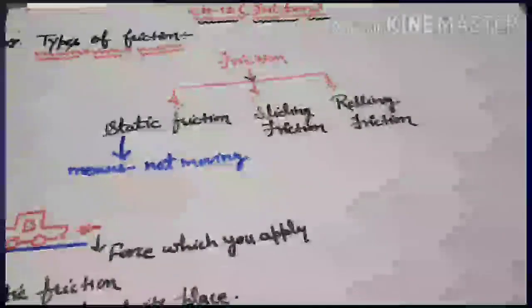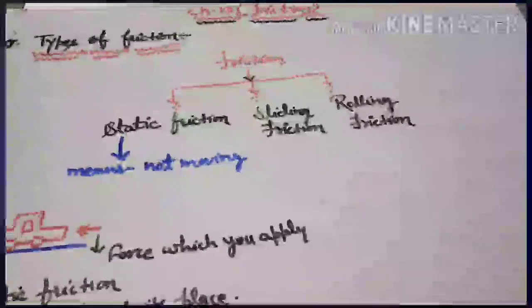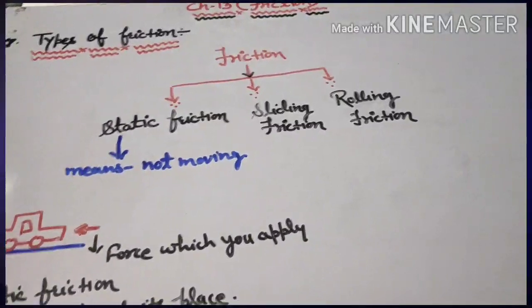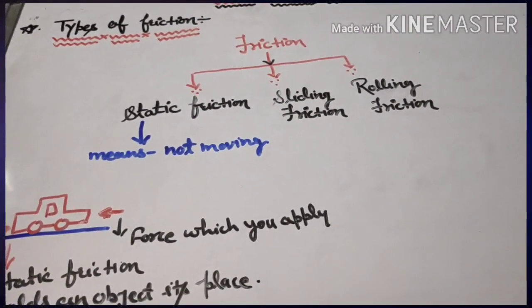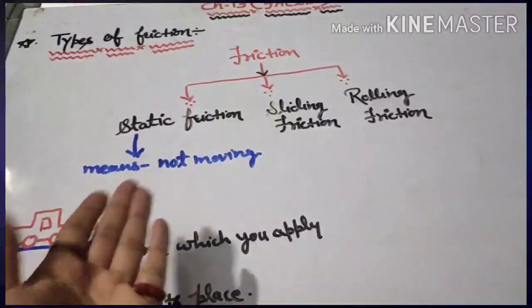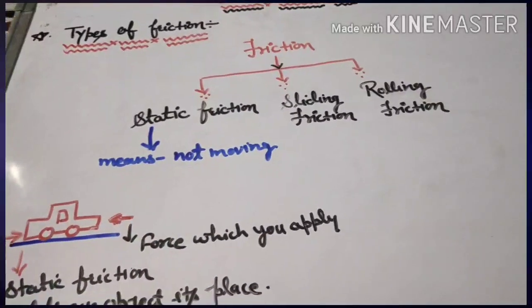So today in this video we are going to discuss types of friction. There are three types of friction: static friction, sliding friction and rolling friction. So what is static friction? Firstly we are going to discuss static friction.